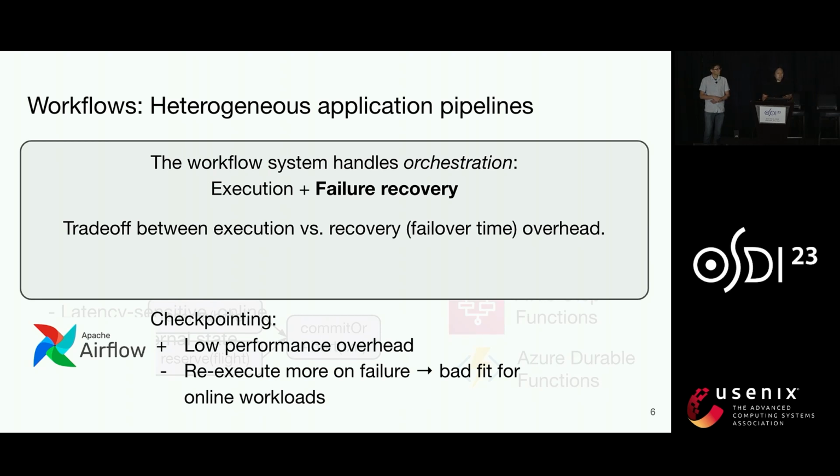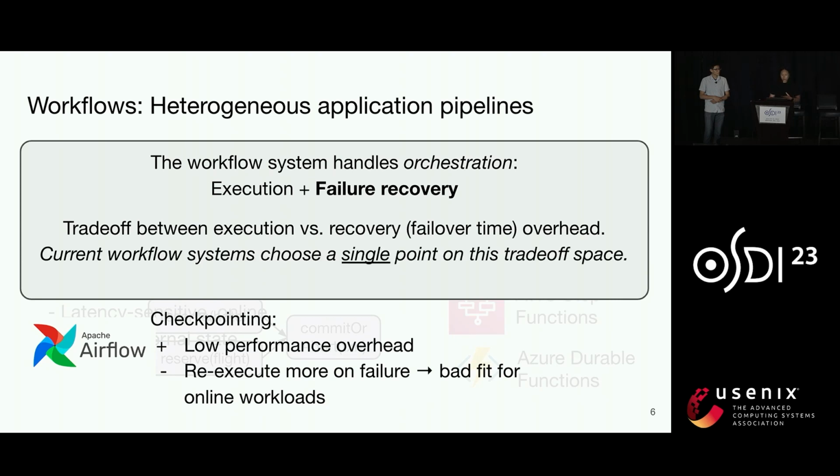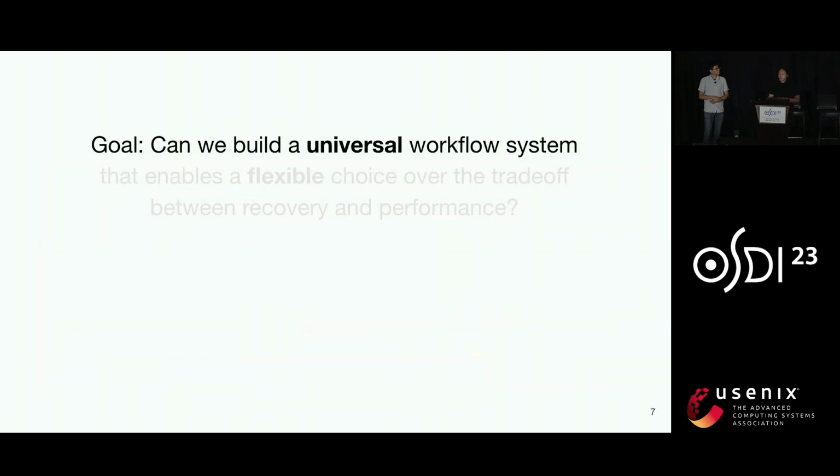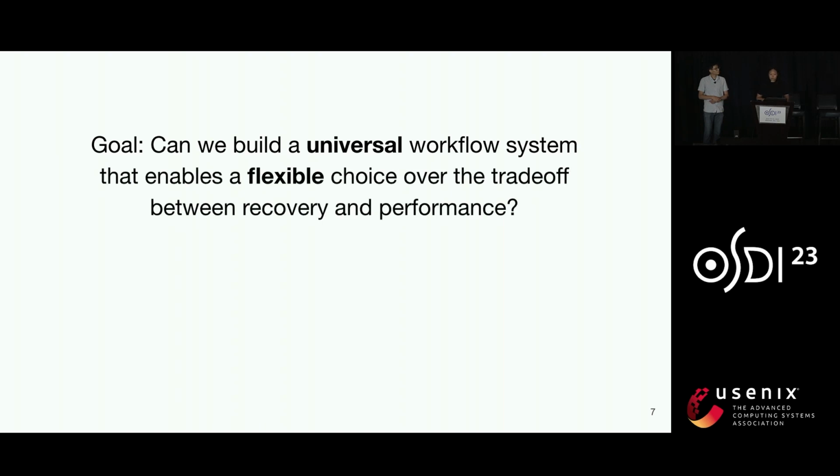So what we see is that because of this trade-off, current workflow systems end up choosing one point on this trade-off space. And so we end up with different workflow systems for different use cases. In this talk, we're going to make a case for building a universal workflow system that can enable a flexible choice over this trade-off.